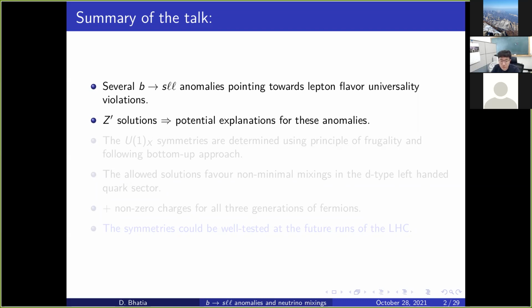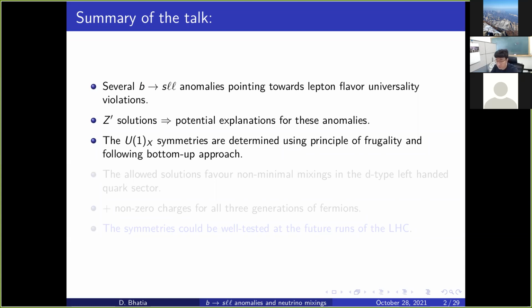So we choose a simple U(1)_X gauge symmetry for the purpose, and we determine the charge assignments of the particles using the principle of frugality. What do we mean by frugality? Frugality means something which is minimal. So we demand that we add a minimum set of particles as we go ahead in explaining the anomalies, following a bottom-up approach.